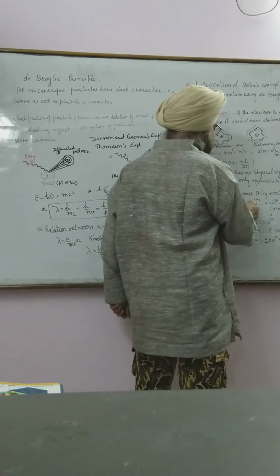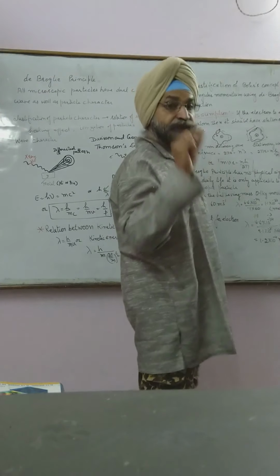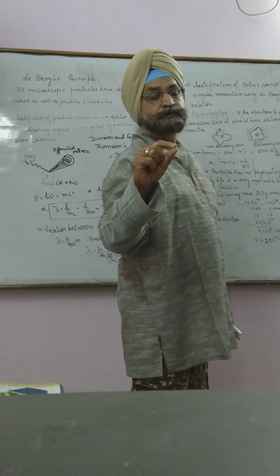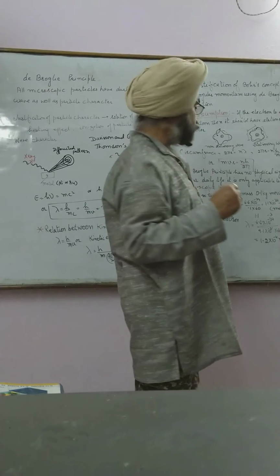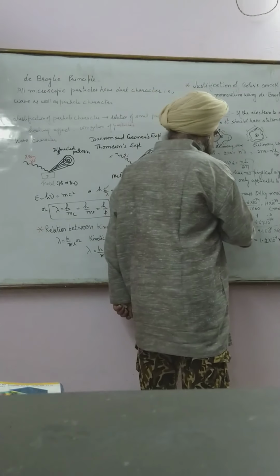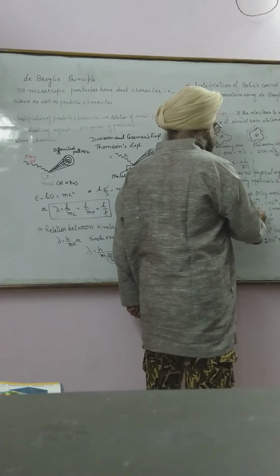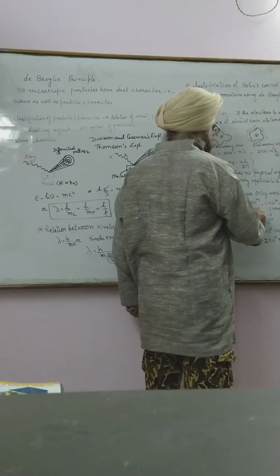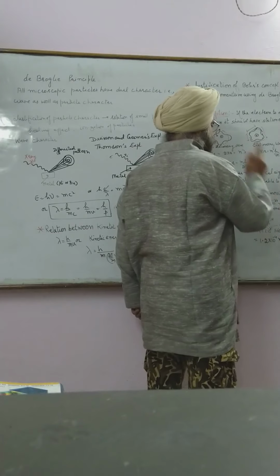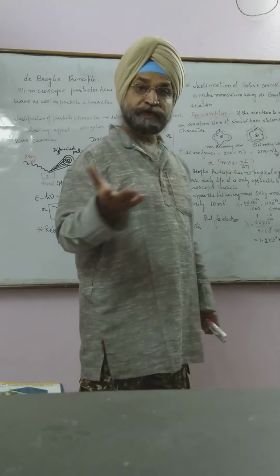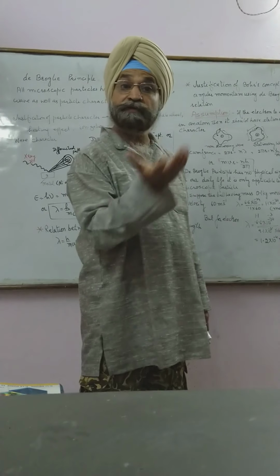h is 6.6 times 10 to the minus 34. I have already told you 0.2426 will not disturb the result. This is mass and this is velocity. This comes out to be 6.6 divided by 6, that is 1.1 times 10 to the minus 34 meter.